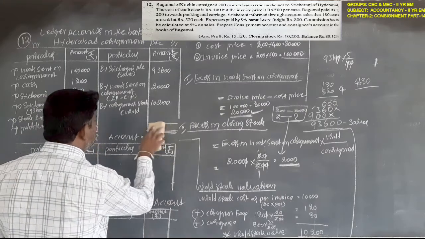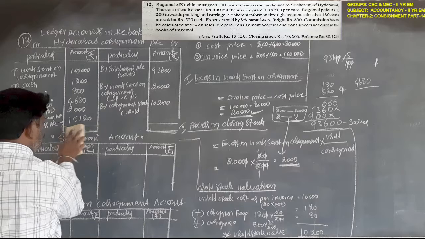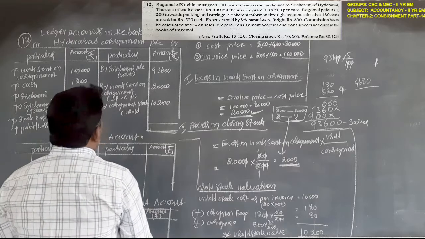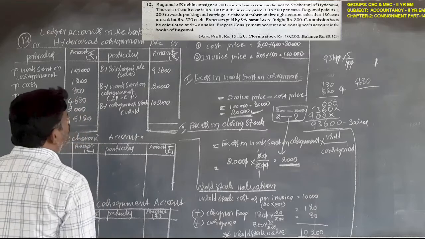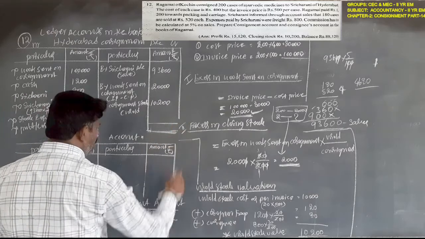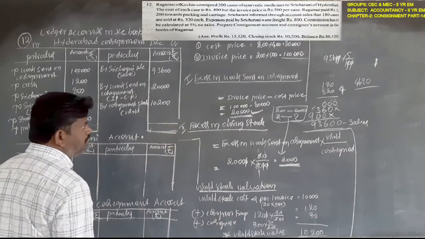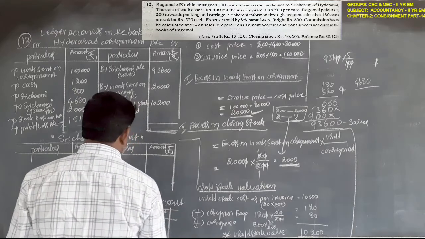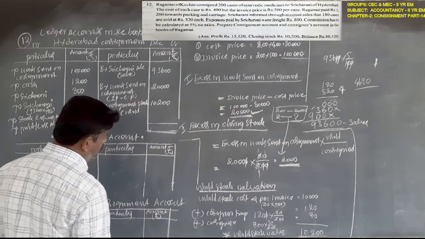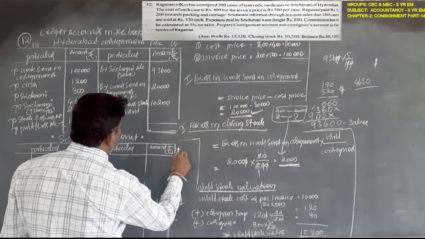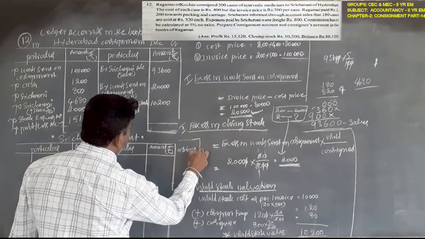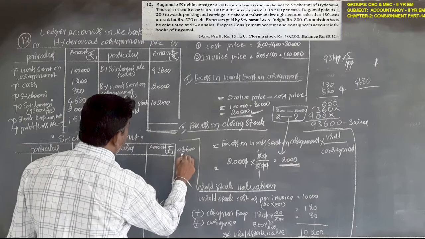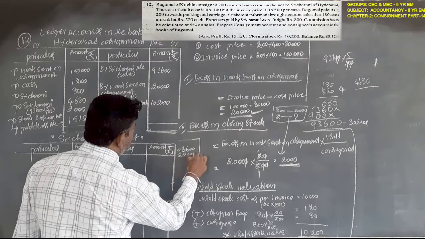So this is the 1,23,800. 93,600. Next 20,000 rupees.